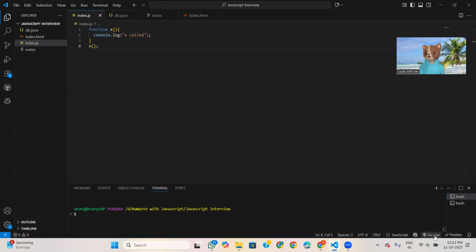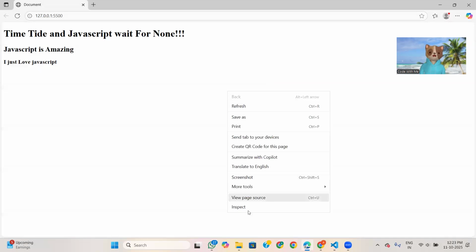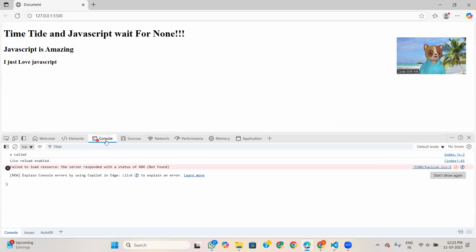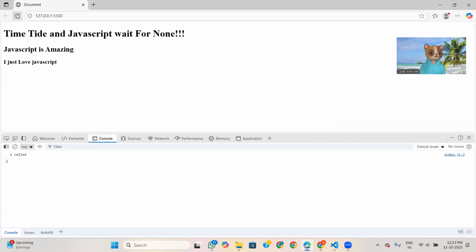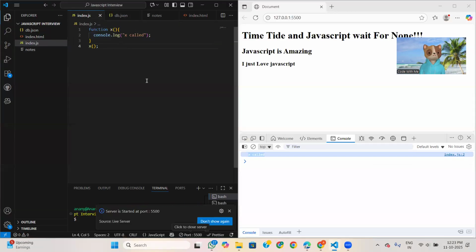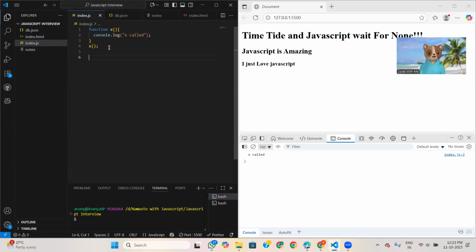That's it. Now, the second question: okay, I will first call this. And now I will go here live in the console. What is the issue? Okay, maybe it's x called. I will make it half of the screen, you will get a better understanding. So see here, x called. This is all about what a function statement is.